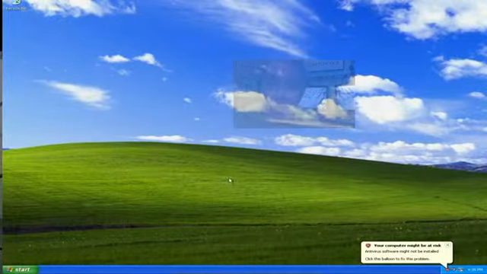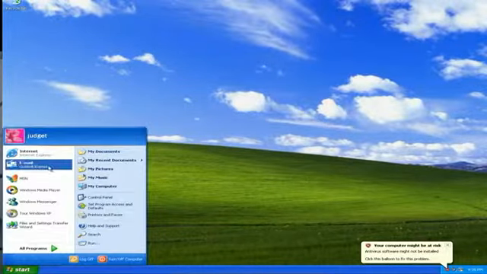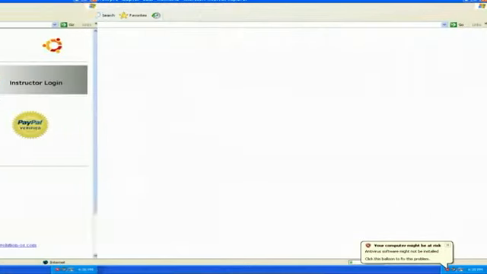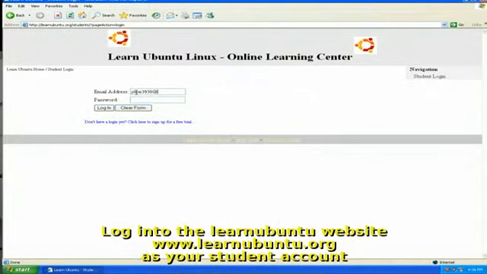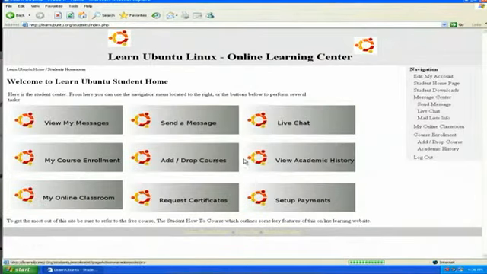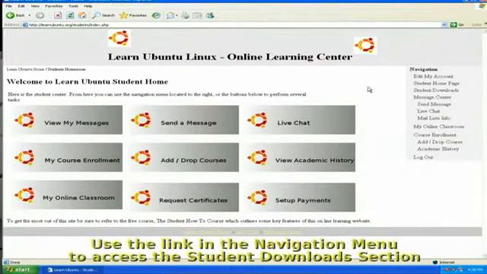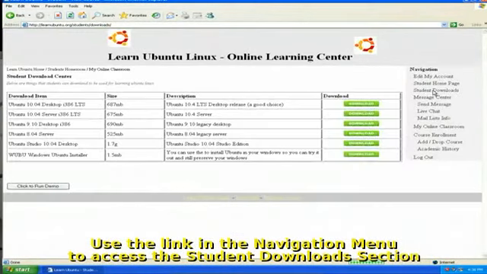Okay, so here's the situation. You have Windows, you're not quite ready to take the full plunge to Ubuntu Linux, so here's an option for you to try. You can go to our website, log in using your student account from your Windows machine. In this case we're using Mr. Doe. And Mr. Doe is not quite ready to let go of his Windows, so here's his option. You can go to Student Downloads and see the WUBI Windows Ubuntu Installer.